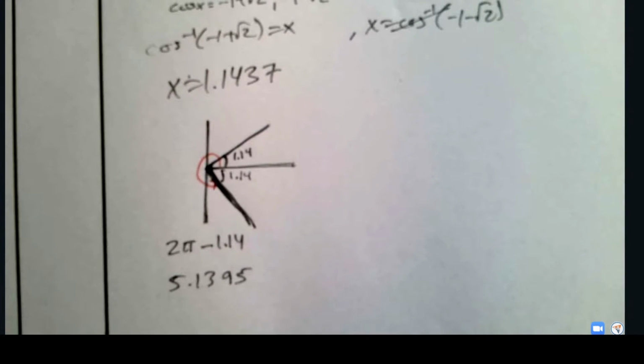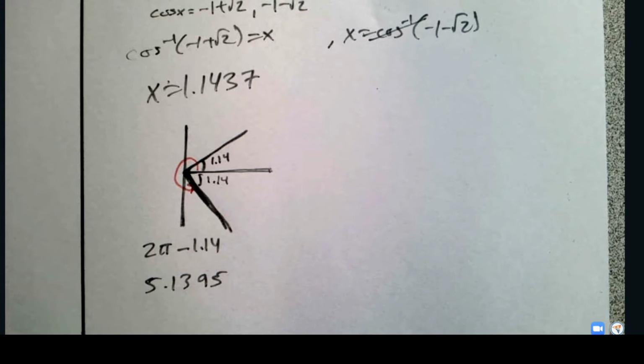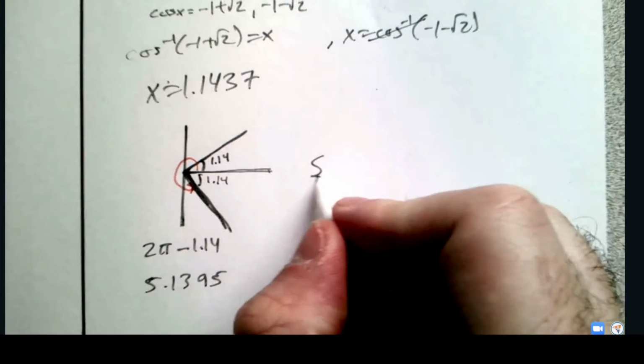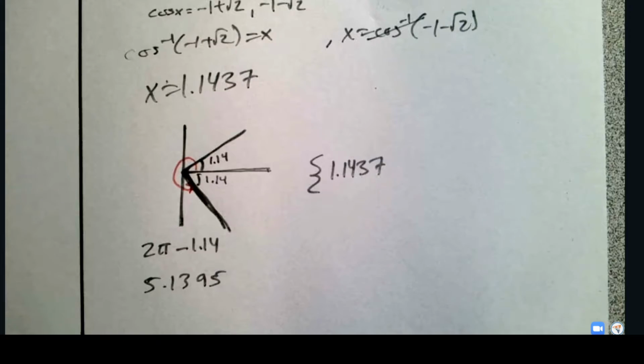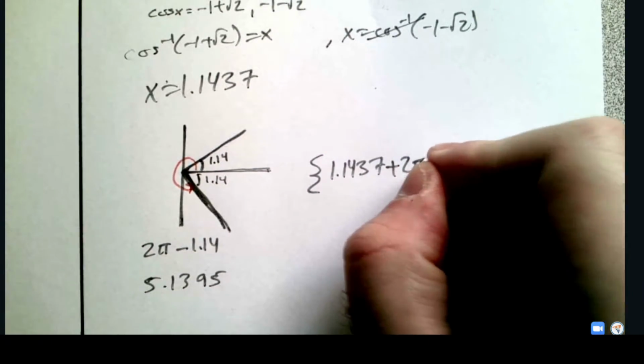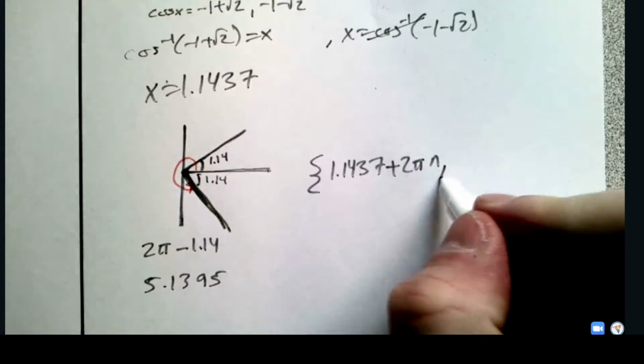Okay, and that's of course going to be true, right? There's two quadrants where this happens. And so our two answers, our solution set here, is going to be both these answers. Remember, it's still periodic by its period, so we're going to add 2 pi n, for n is any integer, same thing here.